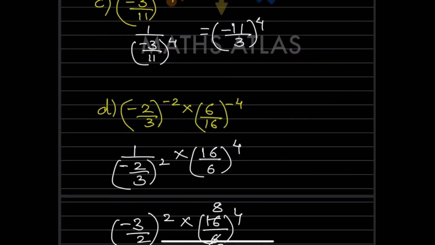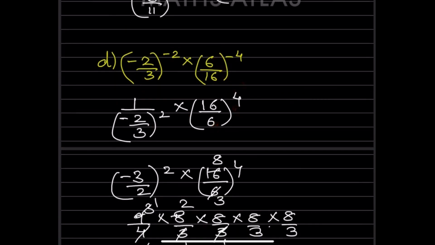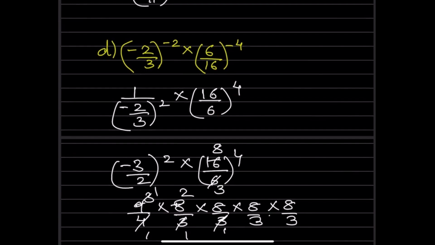So now look at here, first thing you are going to make this positive. So this is going to be 1 by minus 2 by 3, and this will get flipped over, that is going to be 16 by 6 raised to 4. So now what you can do here, you can also write this one as, now this is in the fraction, so this is going to be minus 3 by 2 raised to 2. This you will write the same.